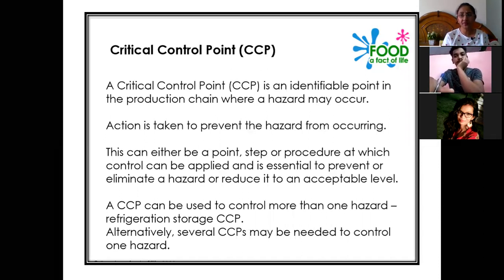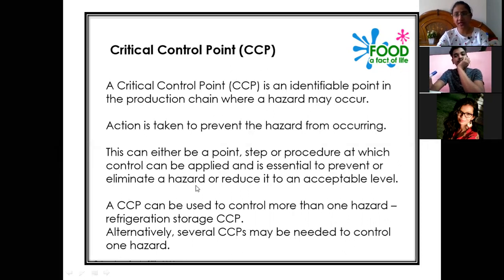criteria which can be called various critical control points during the production chain at which control can be applied. If we identify these different types of CCPs, we will be able to apply the corrective measures at that particular point following the HACCP plan. It is essential to prevent or eliminate a hazard.